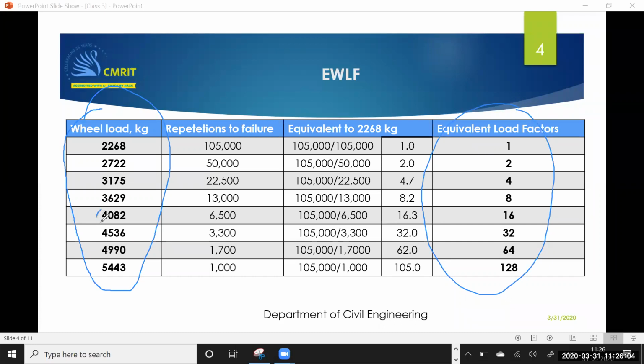They will eliminate 4082, sometimes they will eliminate 4082 or 4990. So you should be able to correlate these numbers with these equivalent load factors. Is it clear? Once you do a problem, you'll come to understand.